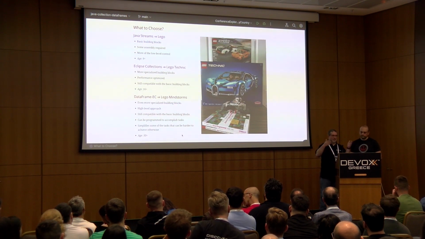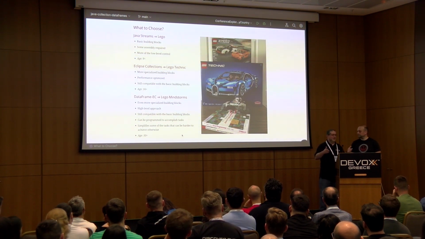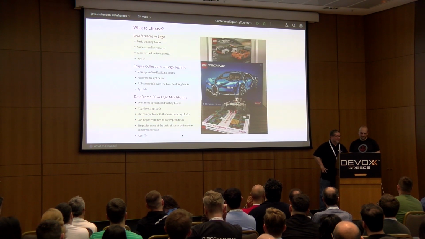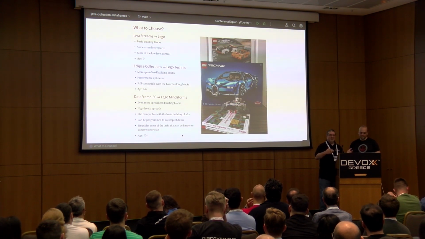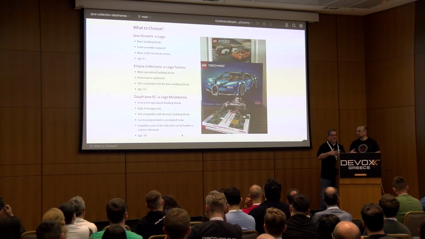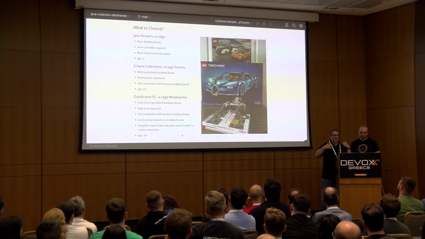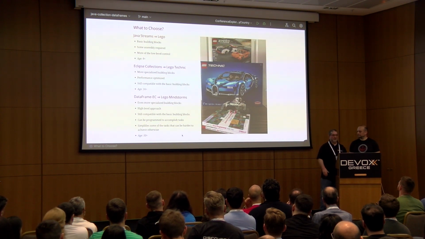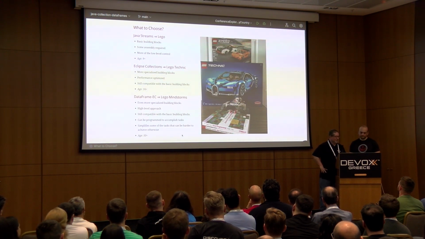We looked at it based on its size. It's about 1 million lines of code. Don't worry, I didn't write all that. A lot of it is code generated, because when you want to do primitive collections and support all 8 types, you use code generation. But it's still compatible with the basic building blocks. If you're familiar with Java collections, Eclipse Collections implements the same types, at least on the mutable side. But because it's much more comprehensive, it has a lot more things to learn. We look at it as really targeted towards an older age range, which is equivalent to Lego Technic. You get more custom pieces, you can build bigger things with it, more optimization, and so on and so forth.